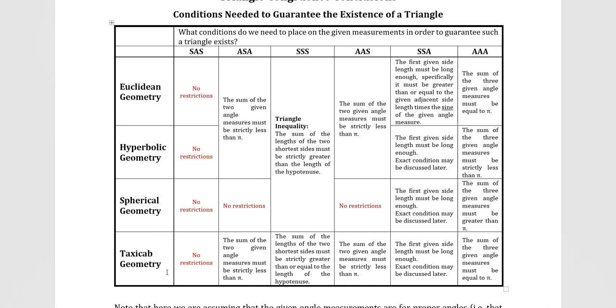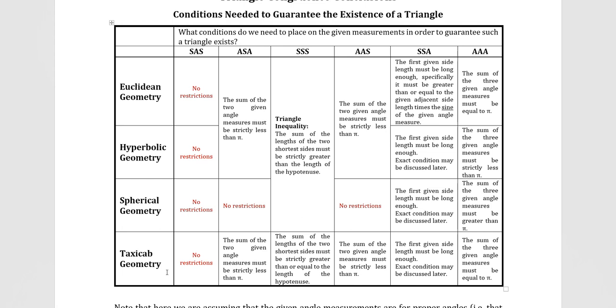So if you start with two angles whose measures already add up to pi or more, then no such triangle is possible. So we must have strictly less than pi for the sum of the two angle measurements you're given. For spherical geometry, that restriction doesn't apply because the angle sum is already going to be bigger than pi, and the two angles can be any proper measurements, and you can still make a triangle.